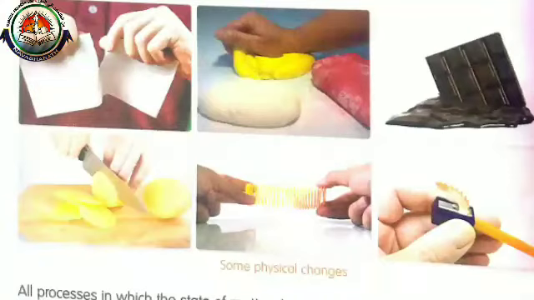In these pictures you can see tearing paper, making dough, melting of chocolates, cutting of potato, stretching of a spring, sharpening of pencils, dissolving sugar or salt in water, and bending of a wire. These all we can consider as various changes.